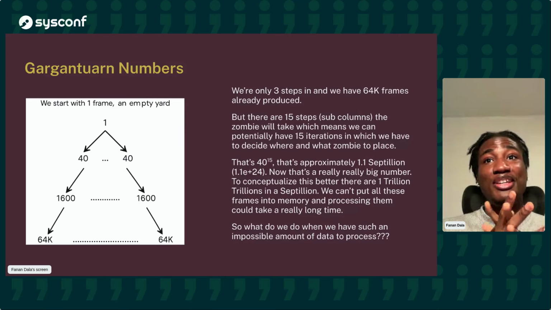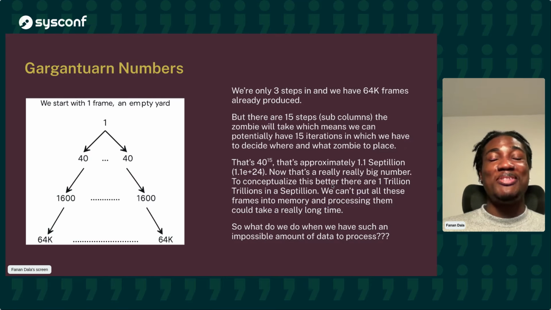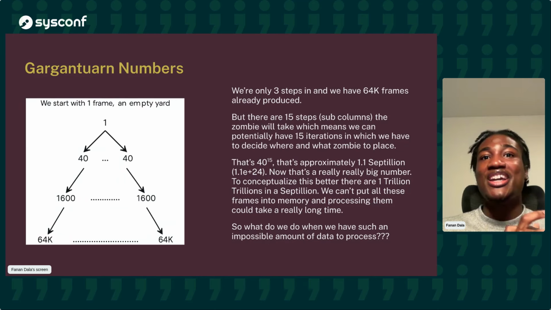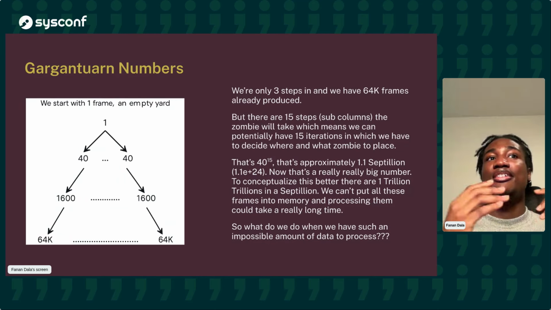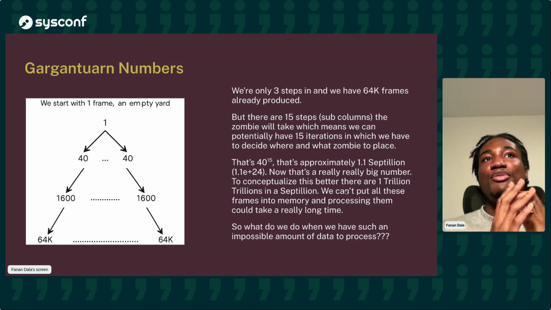Now, that's a really, really big number, right? Because one septillion is 1 trillion trillions. So we cannot pull all of this into memory, and processing this is going to take a really, really, really long time. So what do we do when we have such huge constraints to deal with and it doesn't seem like we have the capacity?